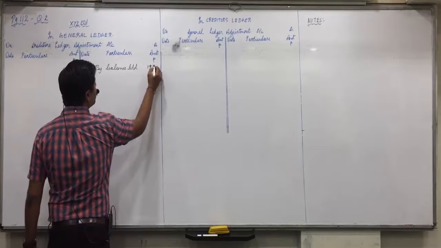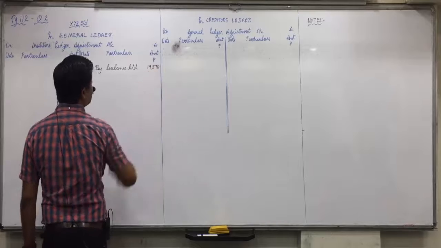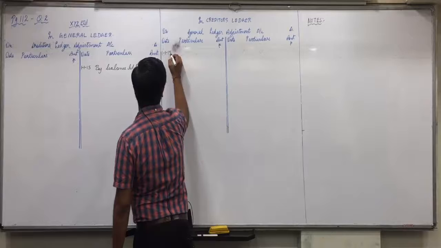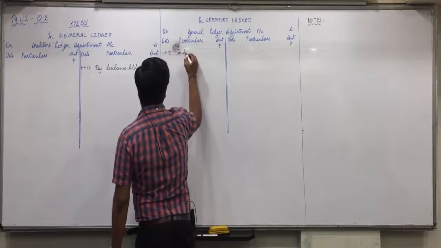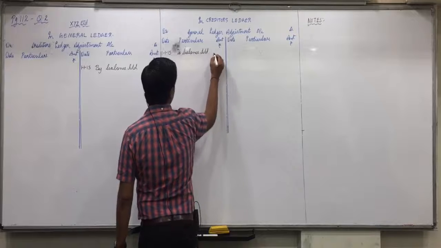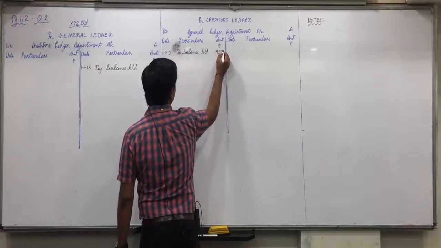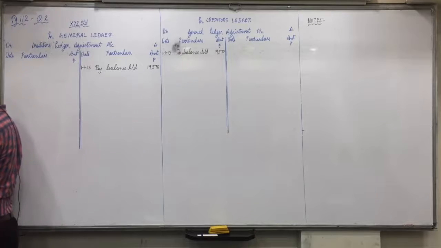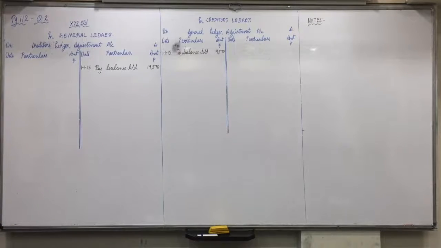$19,570, and opposite side in general ledger adjustment account 1/1/15. To balance brought down 19,570. Got it, everyone? Now, credit purchases.